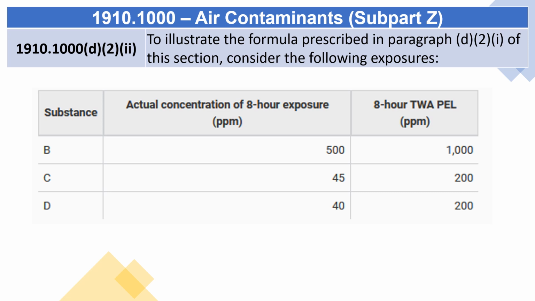1910.1000(d)(2)(ii) To illustrate the formula prescribed in paragraph (d)(2)(i) of this section, consider the following exposures. Substance B, actual concentration of 8-hour exposure is 500 parts per million. The 8-hour time weighted average is 1000 parts per million. Substance C, actual concentration of 8-hour exposure is 45 parts per million. The 8-hour time weighted average is 200 parts per million. Substance D, actual concentration of 8-hour exposure is 40 parts per million. The 8-hour time weighted average is 200 parts per million.